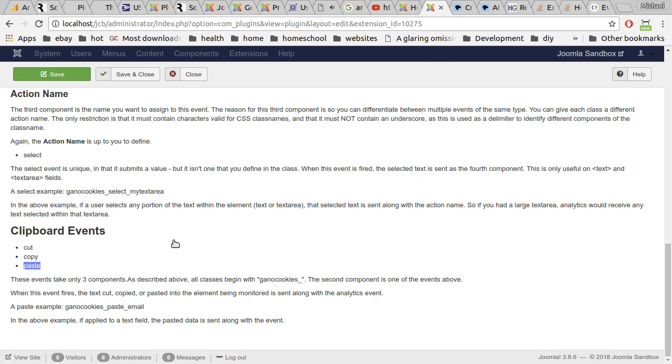If they paste into an element, you can send an event on that. I don't want to tell you all the things you can do with it, because I saw the ability and I thought, you know what, I'm just going to make that available just in case I ever might want to use it in the future. And if I can think of a way to use it, then surely somebody else can too.